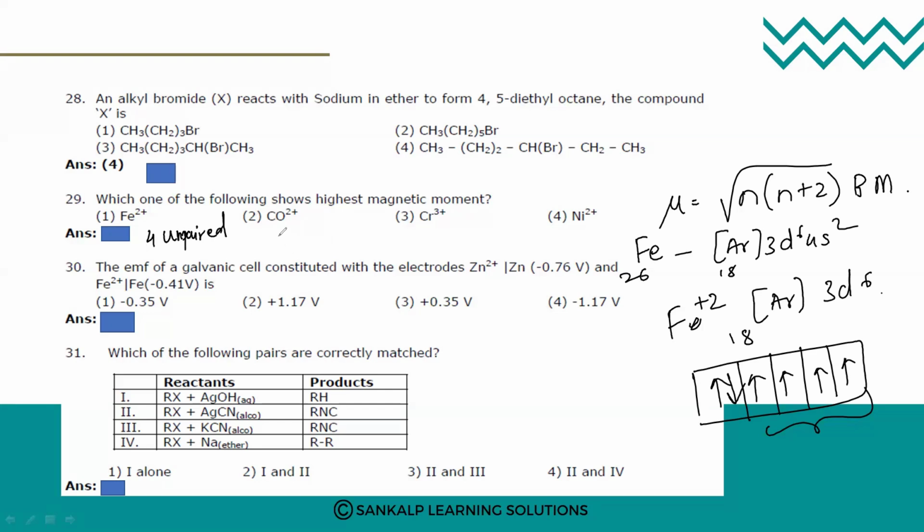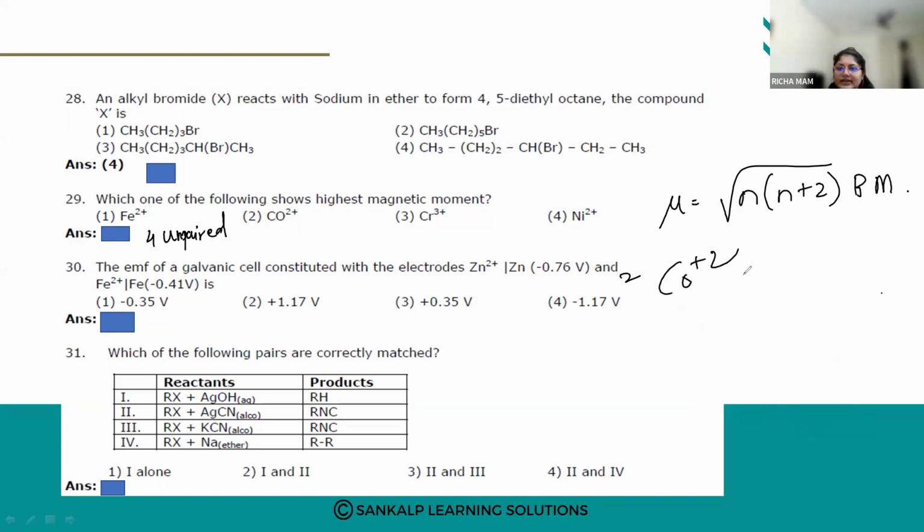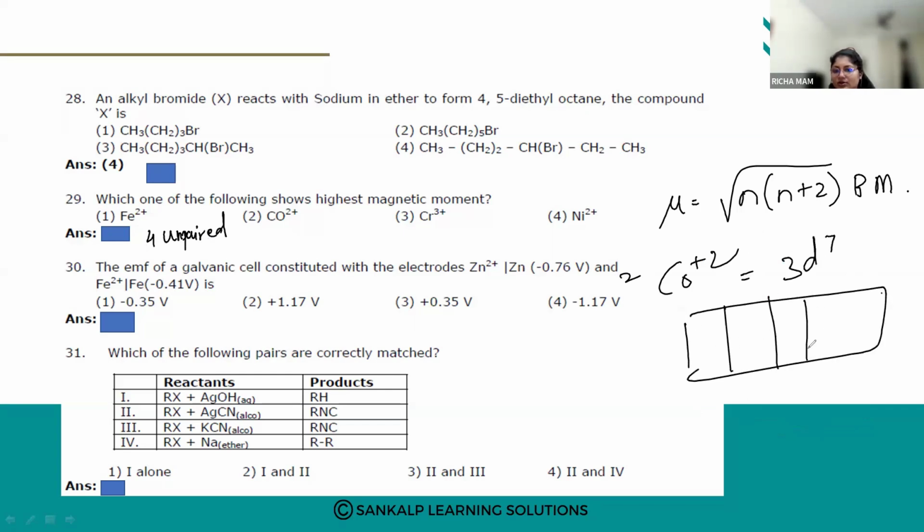Then cobalt plus 2. In cobalt plus 2, it is 3d7. So put the number of electrons: 1, 2, 3, 4, 5, 6, and 7.